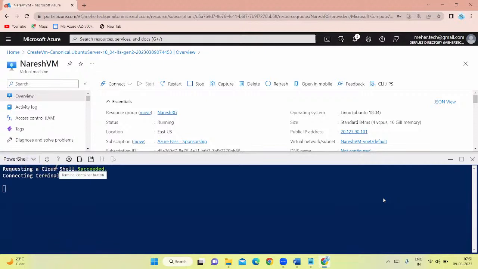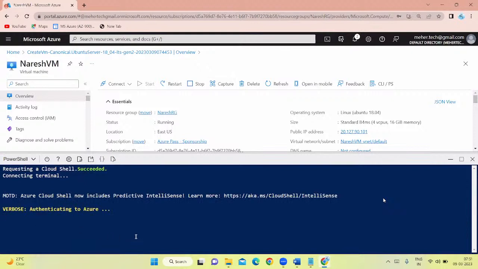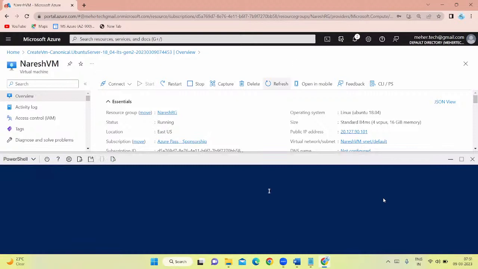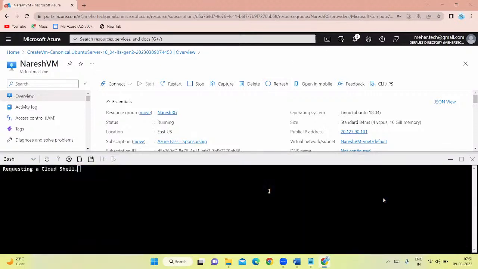For Linux VMs, we'll use Bash, and if you want to execute the scripts using bash scripting, then we have to connect to the bash terminal. So to connect to bash terminal, click on this one, say bash, say confirm. You are now connecting to the bash terminal. What I have to tell once again, for Linux machines, we use the bash commands. For Windows machine, we use the PowerShell command. That's it. Now the bash terminal is connected.